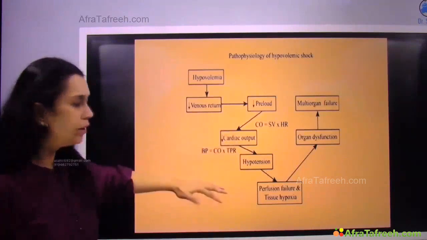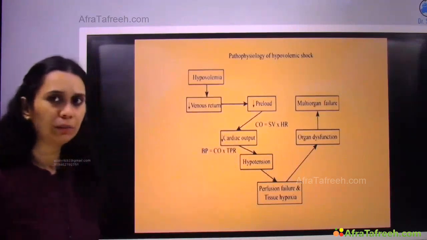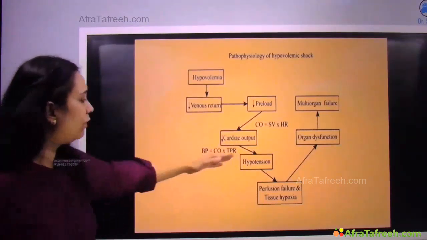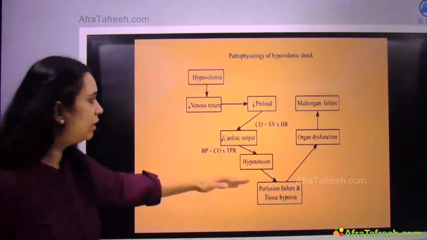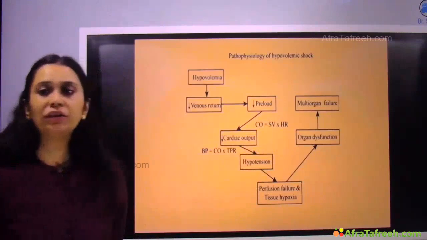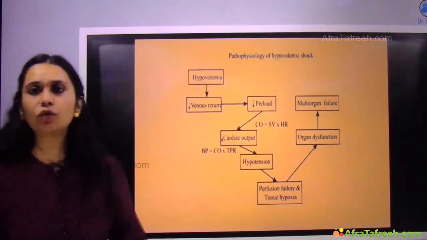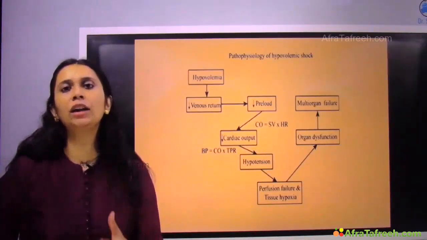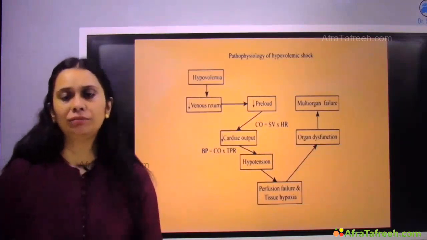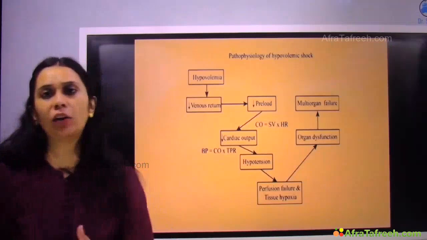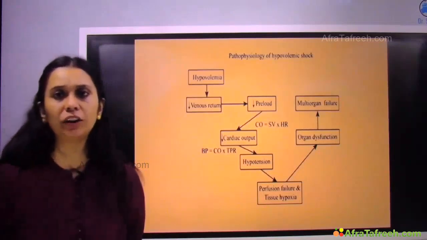So when cardiac output reduces, hypotension happens, perfusion reduces, and because of hypotension, perfusion failure and tissue hypoxia, which leads to organ dysfunction, which results in multi-organ failure. So preload reduces, cardiac output reduces, perfusion reduces, end organ damage starts, and the patient goes into multi-organ failure.